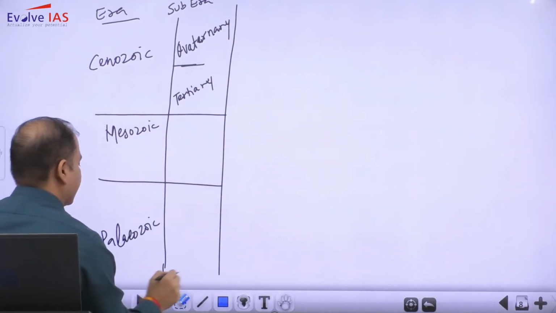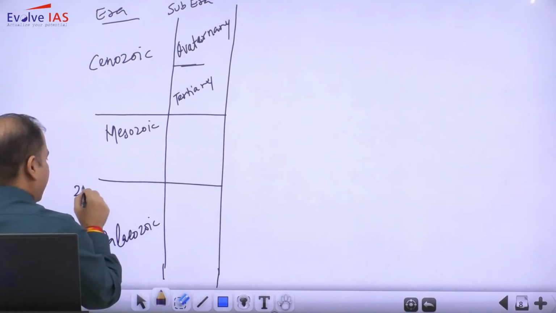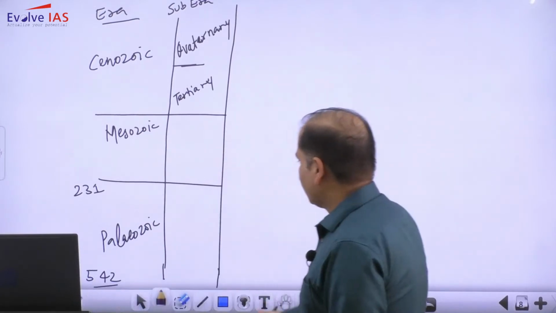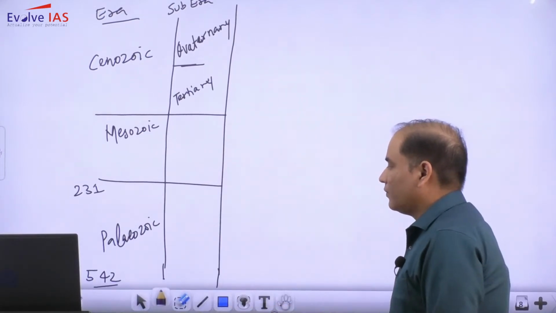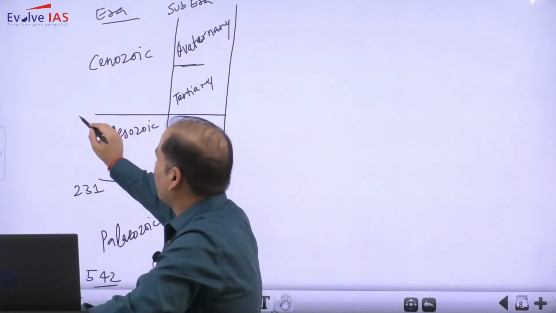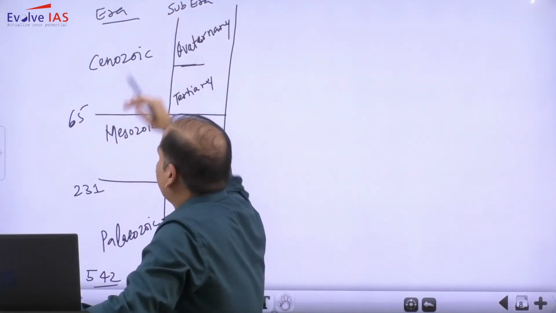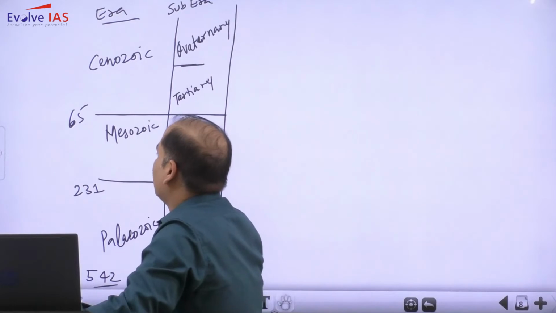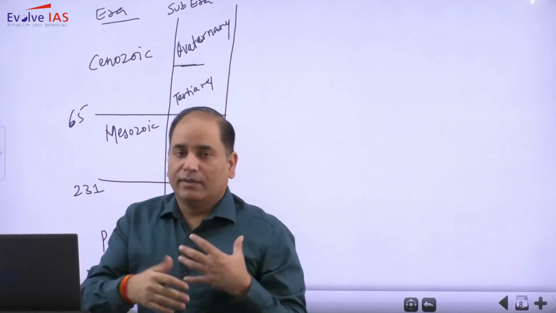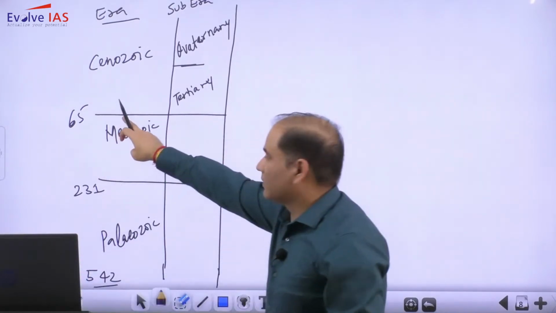Paleozoic starts somewhere around 542 million years, and it runs up to 231 million years. So the Paleozoic time frame is around 542 million to 231 million, and from 231 million till 65 million we have the Mesozoic, and from there we have the present time period. In fact, one of our important landforms is the Himalaya. So the Himalayan orogeny started from this time period.